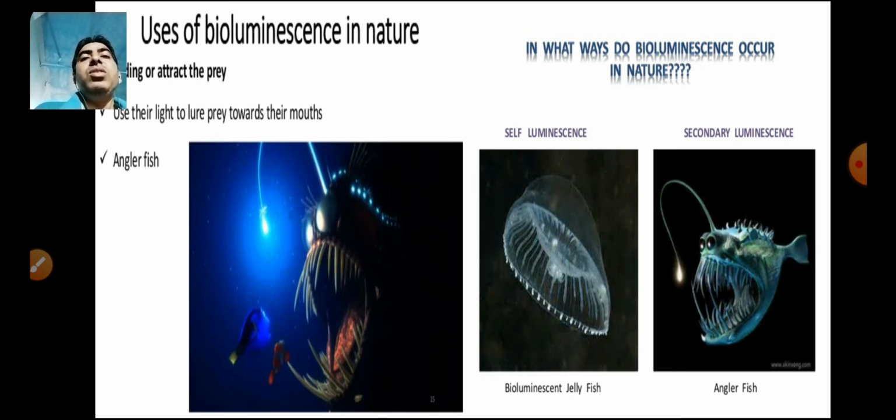Now, bioluminescence. Bioluminescence is a natural source of light. Some animals can produce their own light naturally. These are called bioluminescence. Why does the light come out? Because of a chemical reaction inside the firefly. Why does a firefly give light? Because they have an enzyme known as luciferase and a chemical known as luciferin. The reaction occurs and the enzyme activates, so the light is given.